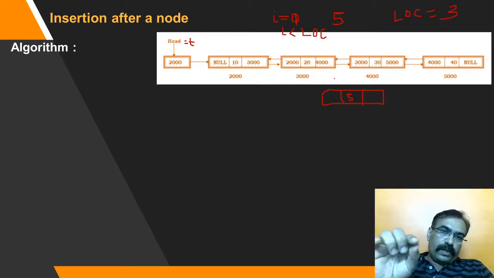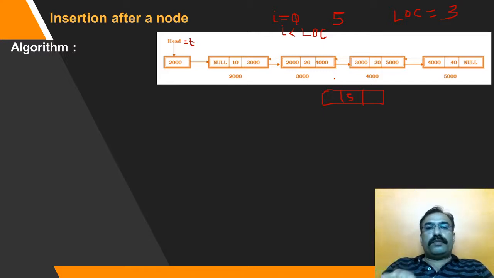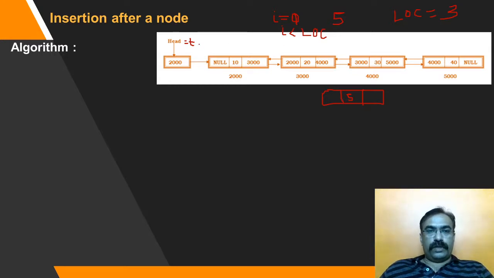At this condition, T will point to the node just previous to the location at which we want to insert. So in this case location is 3, so T will be pointing to 2.